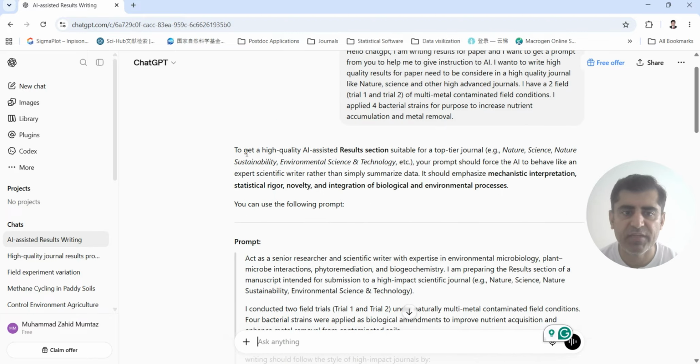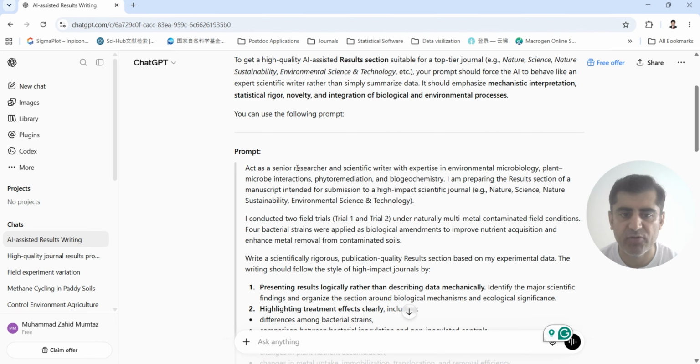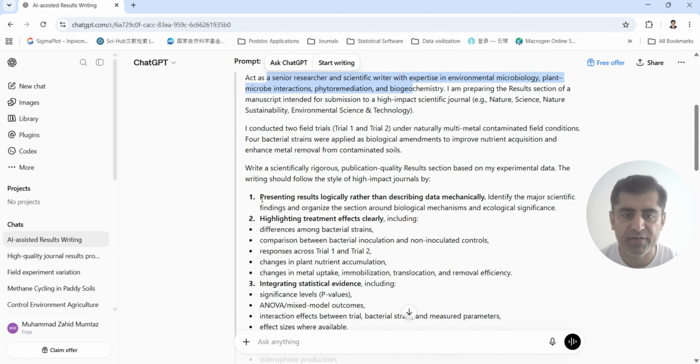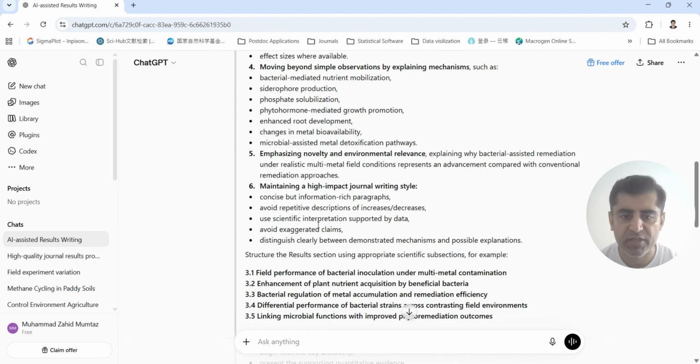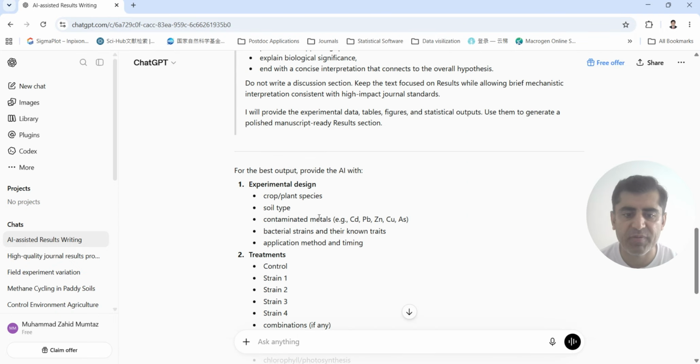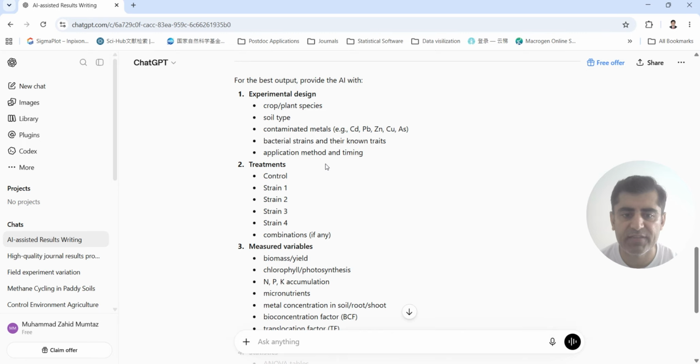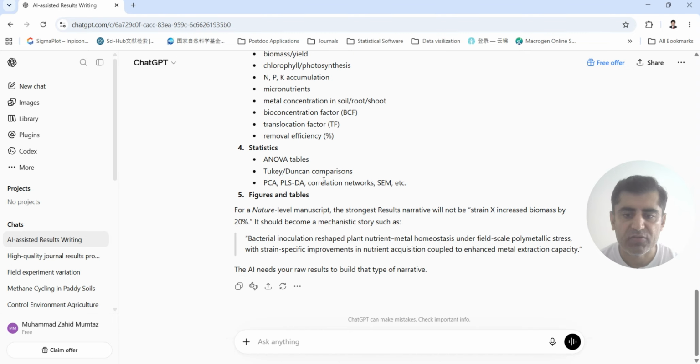So this is giving some instruction, like ChatGPT saying you need to act as a senior researcher and scientific writer, not the basic learner or something like that. So they have prepared that, presenting the results and highlighting all these. So they give us a very good comparison and all these results. So you can now write to the AI, can you give me the results? So it depends on your results.